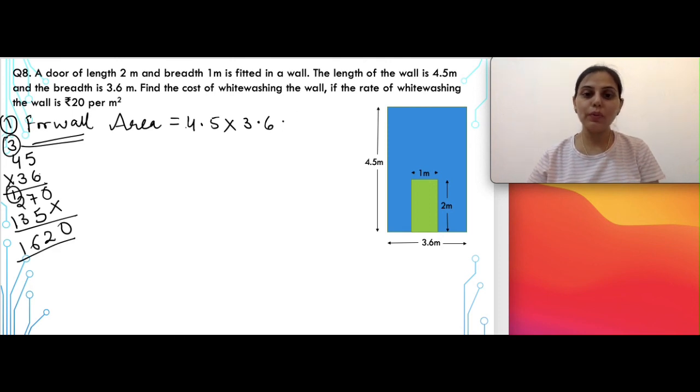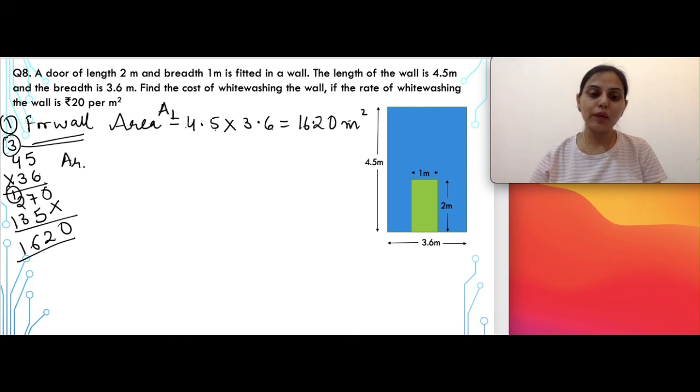Now when you have to put the decimal in this, I hope all of you know, since there are 1 decimal places, 1 units each after the decimal place, final answer के लिए हम right side से start करेंगे, back से 2 count करेंगे and then we'll place a decimal. So 16.20 meter square is your area of the wall. Let us take this area as a 1.